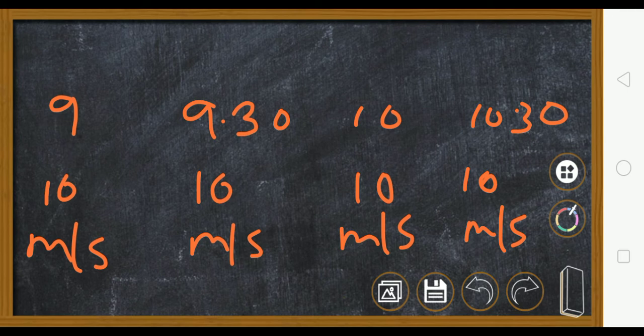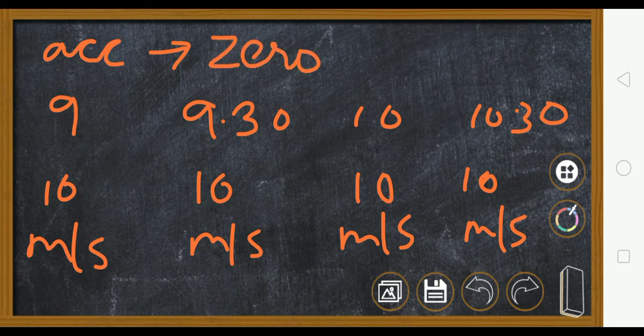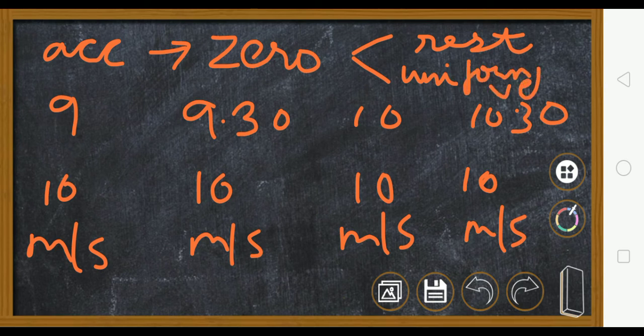So here also u is 10 and v is 10 and v minus u is 0, so here also your acceleration will be 0. So acceleration is 0 in two cases: when the body is at rest, or when the body is moving with a uniform velocity. Acceleration is defined as rate of change of velocity. We want a change in the velocity, but the velocity is not changing, so there will be no acceleration. The acceleration will be 0.